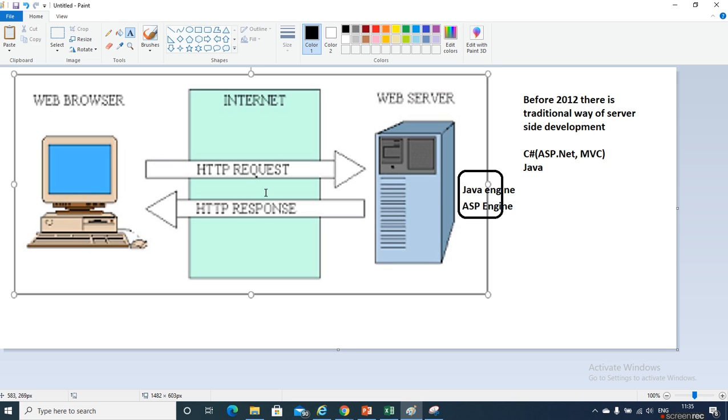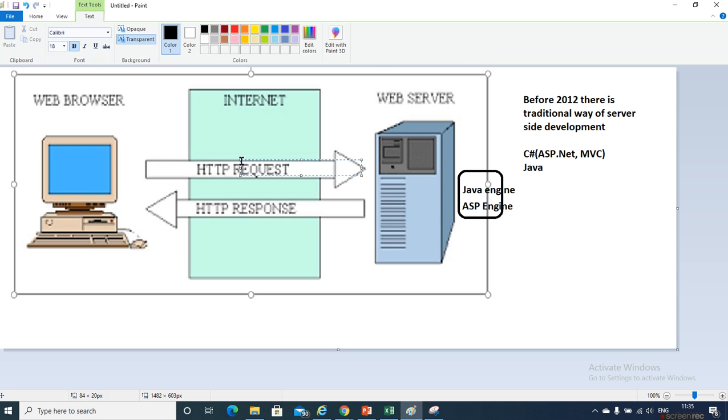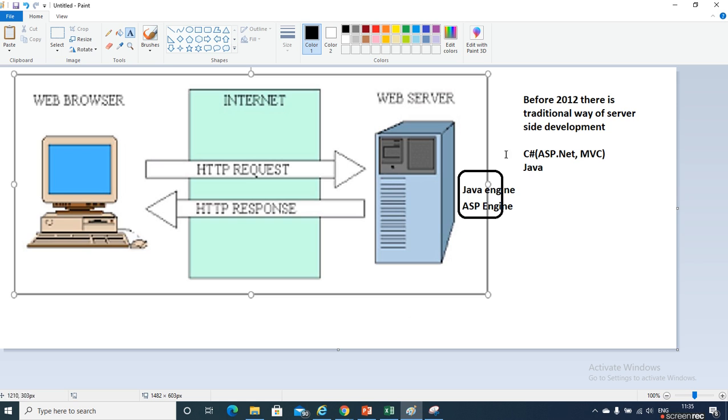For every request, it takes time and increases the network traffic. You're not a single person accessing the page; there are thousands of people accessing the same page, and for every button click or every action, your request goes to the server for processing. So it will take time. Every action, if you click the button, the request goes to the server, and then the response comes.